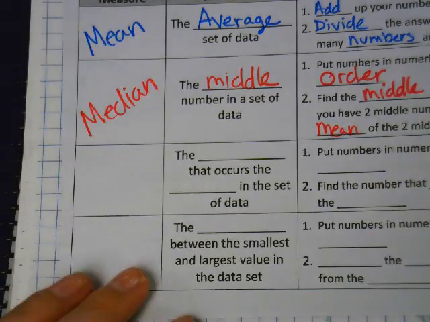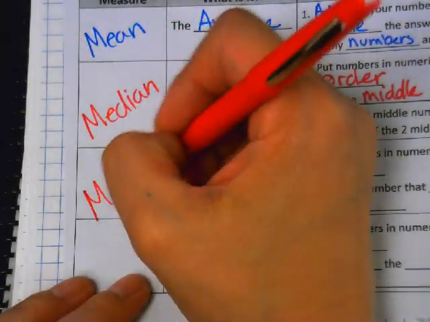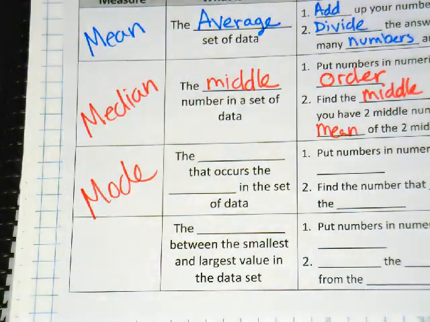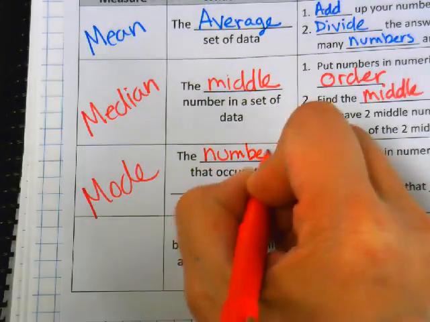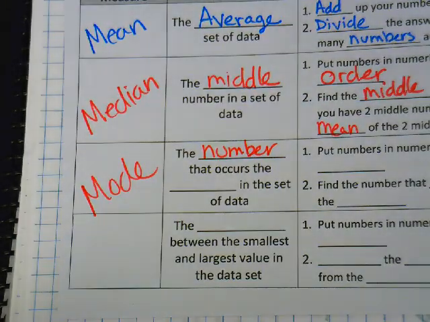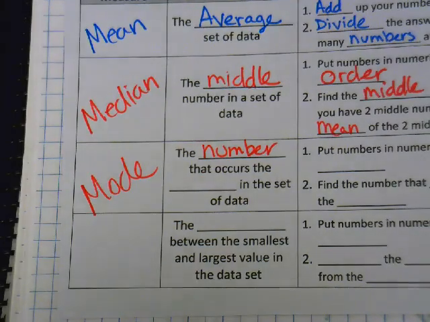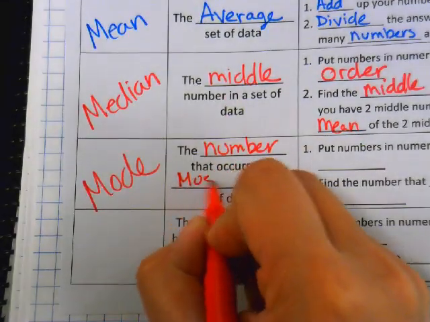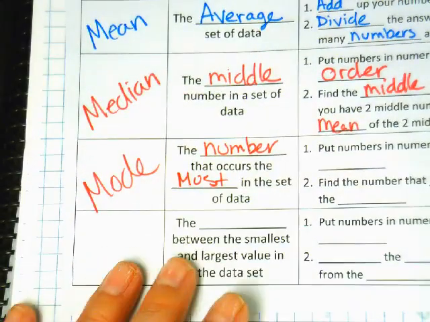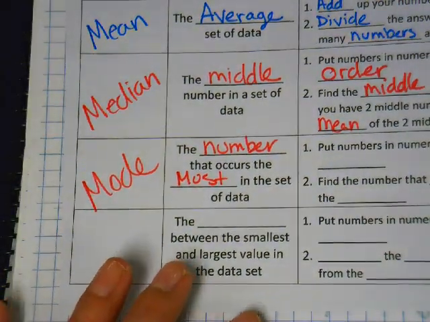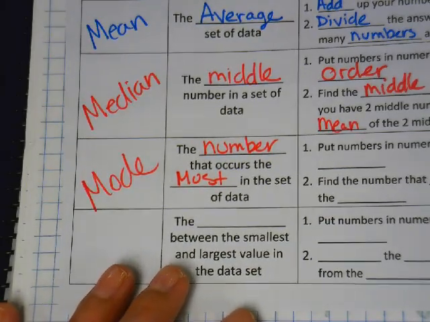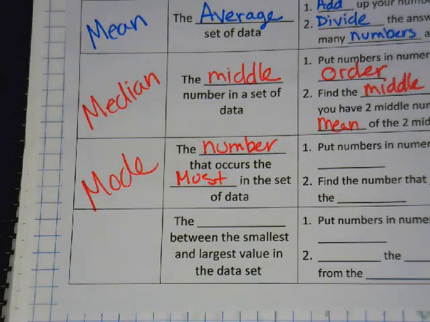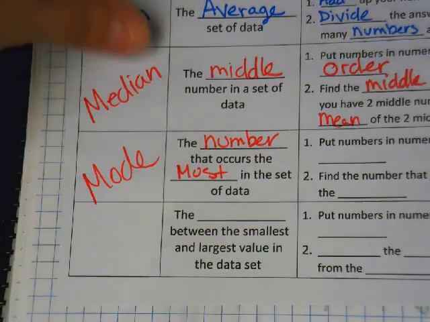Now. Mode. The number that occurs the most. Write this down. So this sheet that you have right here is going to be so useful in a couple of months, when I start giving them to you as a review on the do nows. I'll be like, hey, what's the mode? And it's in the middle of December, and you're like, I don't know what mode is. We did this in September. You go back to the sheet to remind yourself, oh yeah, that's right.